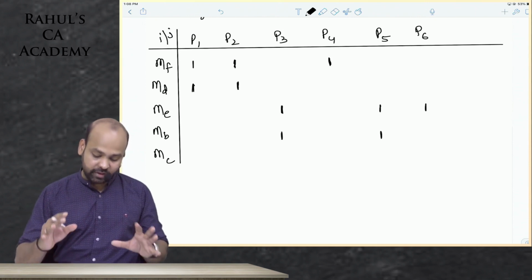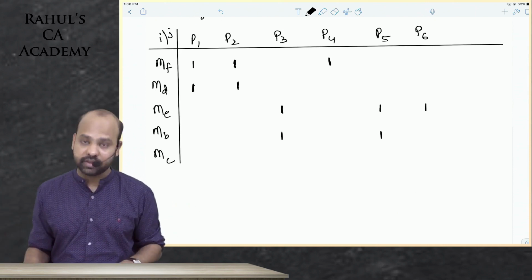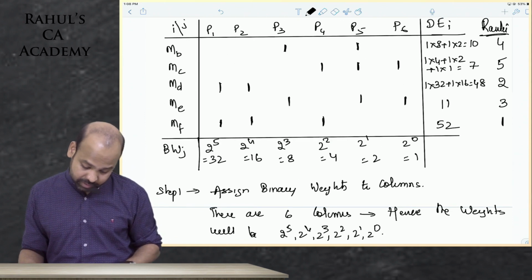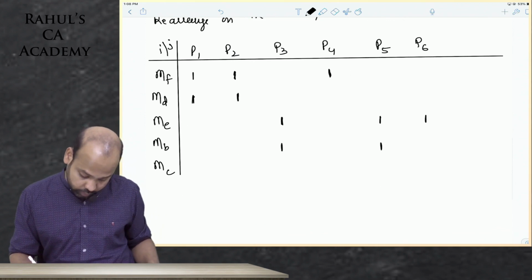Already if you see, P1, P2 is on machine F, machine D. They are all sitting together nicely. What was that? Machine B. Now we have machine C: P4, P5, P6. All of you, please solve this.